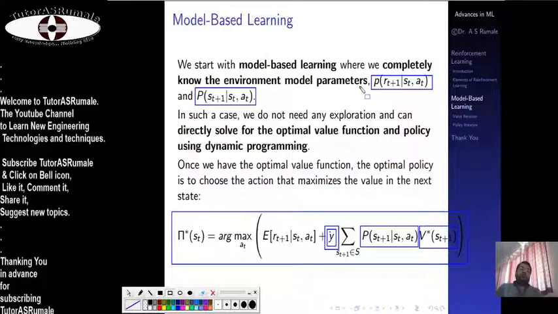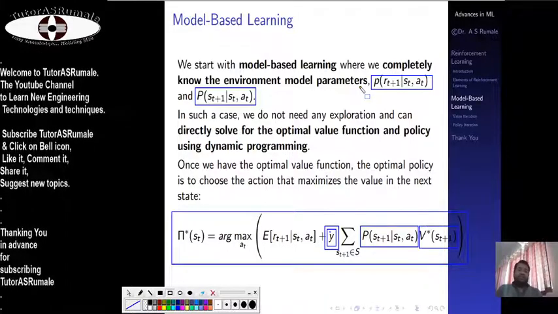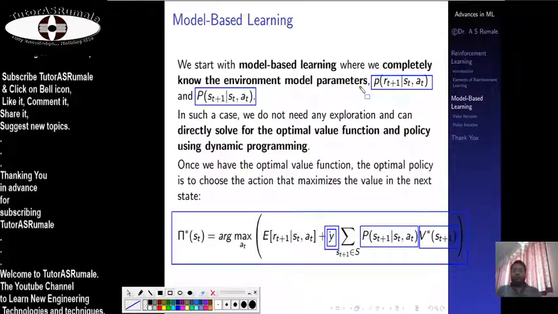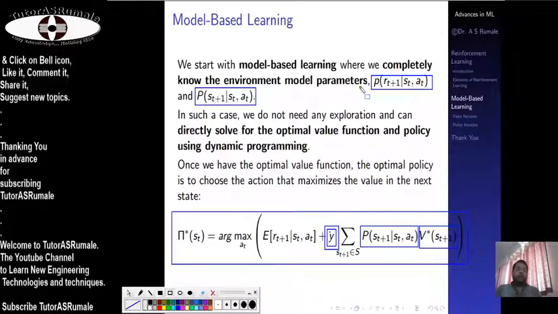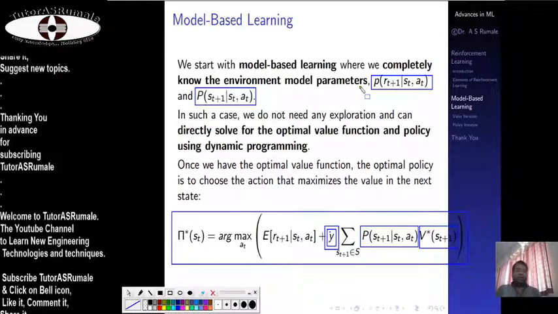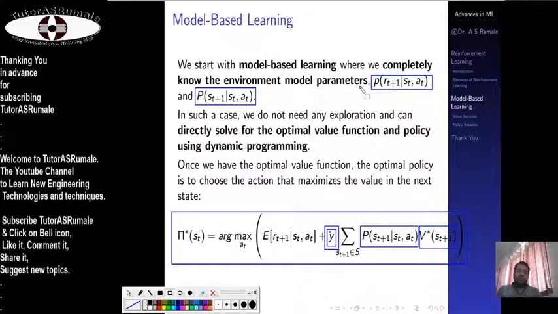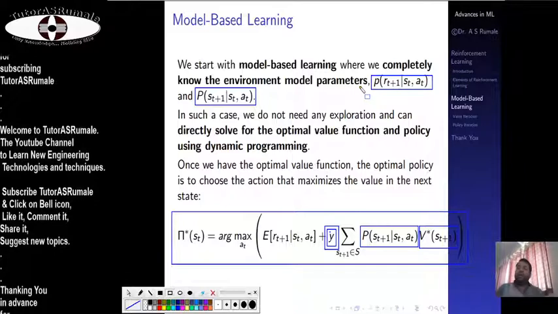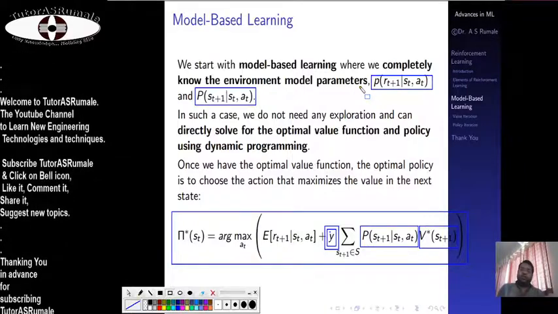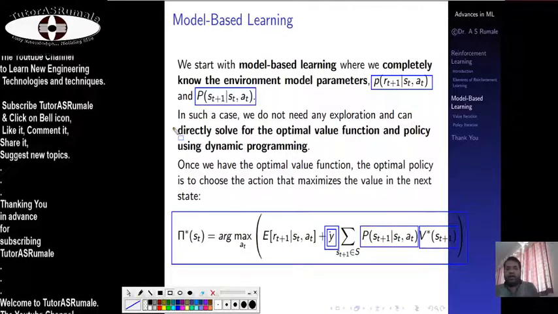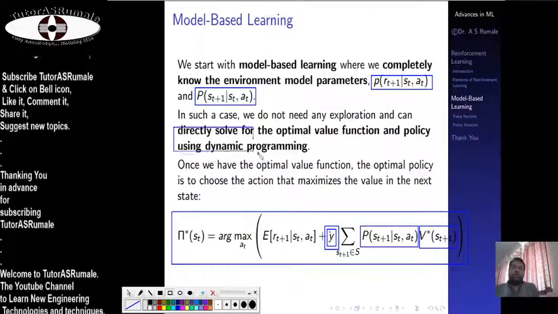Now you know these 10 numbers, the decimal system, and you can build any number from 0, 1, 2, 3, 4, 5 to 9, like 10, 11, 999, 9 lakh 99 and so on. So if you know the environment model parameters completely, you can directly solve the problem using dynamic programming.